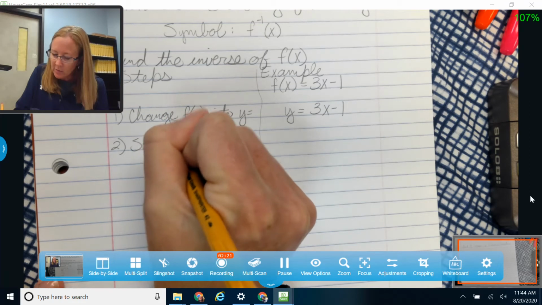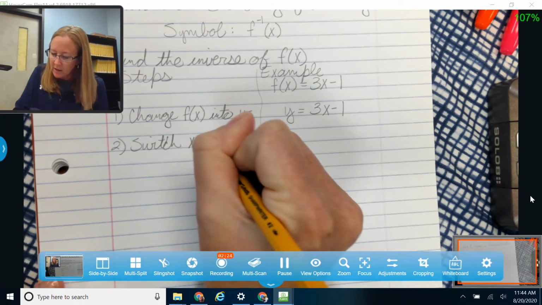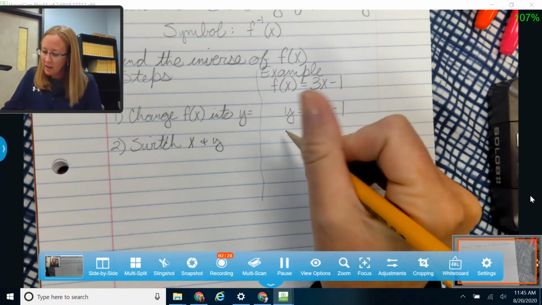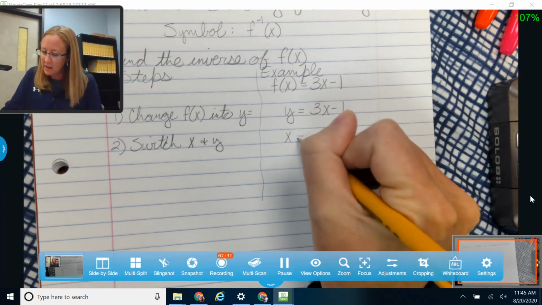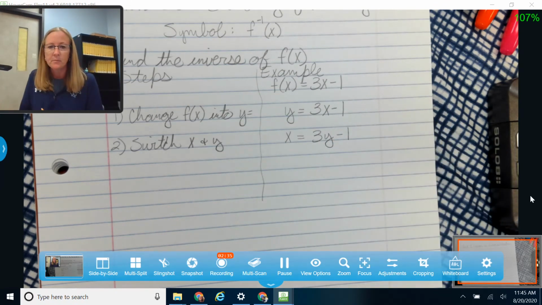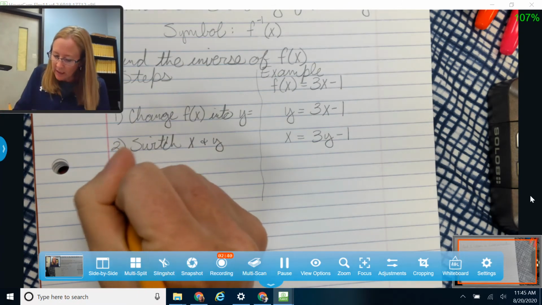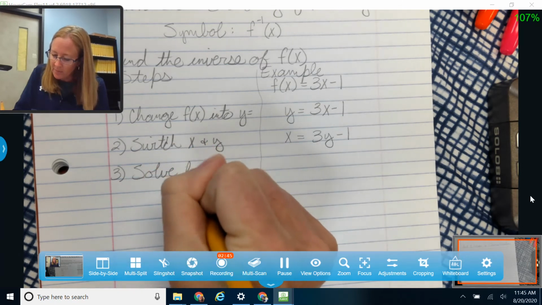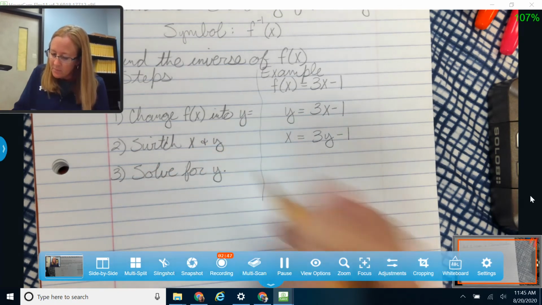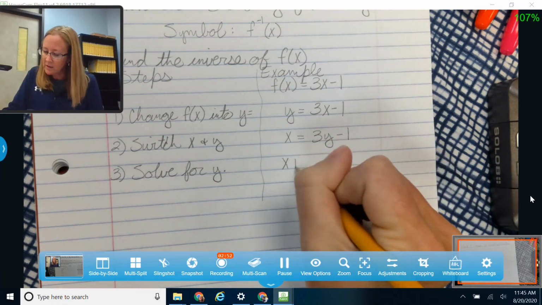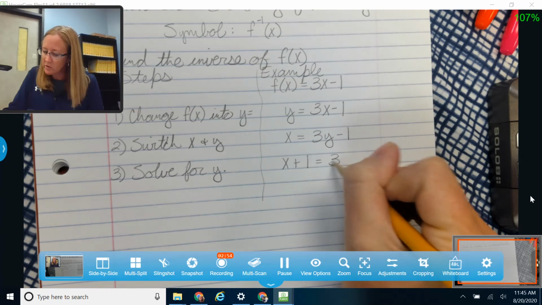All right, let's go ahead and do our definition now. So next I'm going to switch x and y. Okay, so over here in my example, I'm going to switch x and y, so I'm now going to say that x is equal to 3y minus 1. Okay, and so technically that's the inverse, but that's not really the way that we like to look at them. So in step number 3, I'm going to go back and solve for y again. Okay, so solving for y on this one, I'm going to add my 1 over to this side, so that'll give me x plus 1 equals 3y.